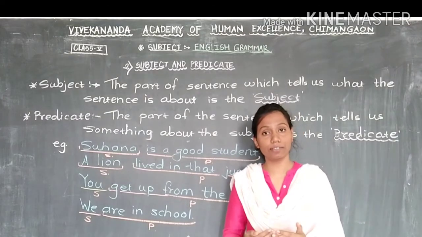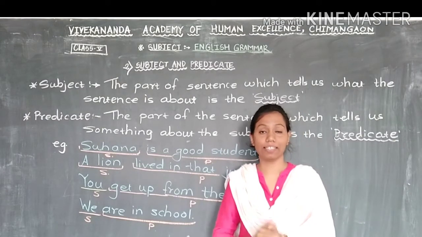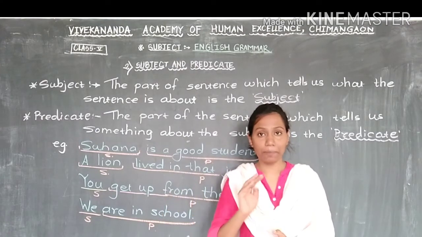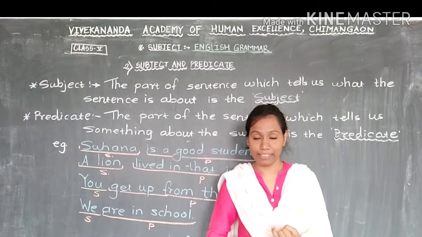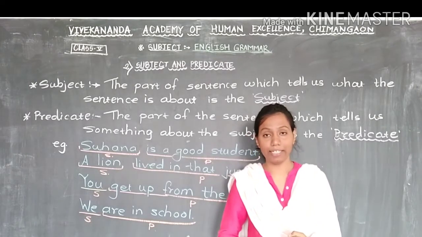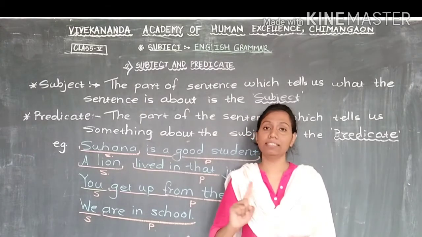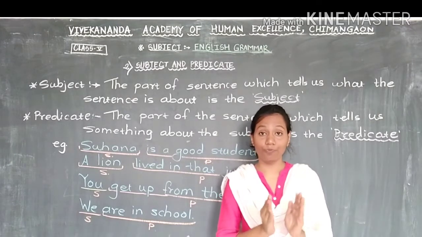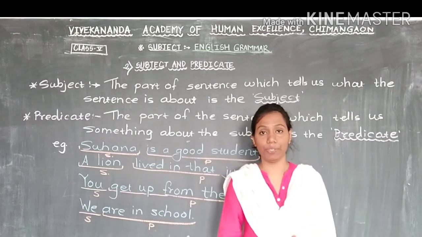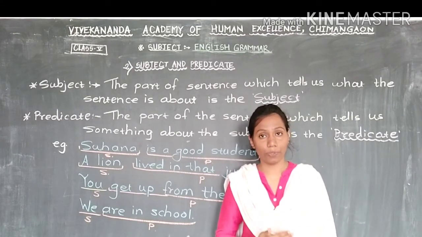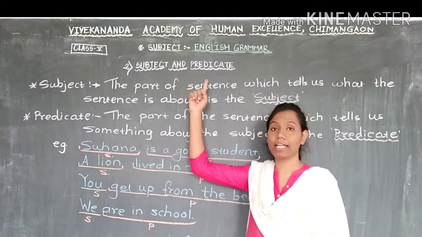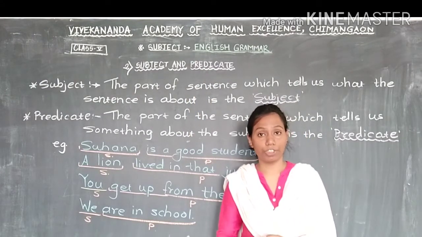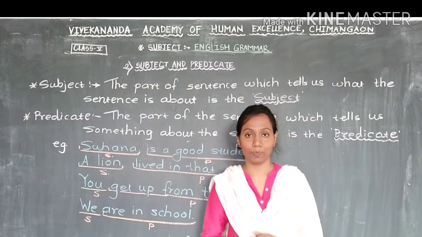Then we also learned some kinds of sentences. In sentences there are many different types. 4 types we learned here: assertive sentence, imperative sentence, interrogative sentence and exclamatory sentence. These basic things we learned in the previous videos. And today we are going to learn about subject and predicate with many examples. We will solve some questions related to this part also.